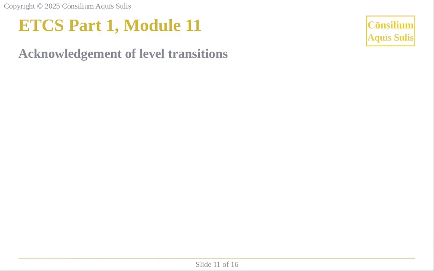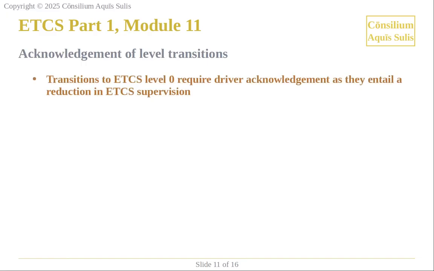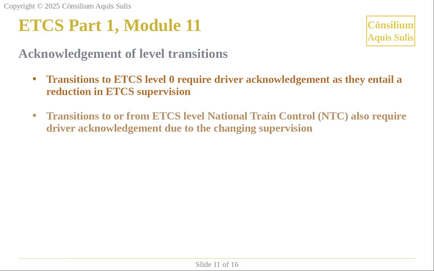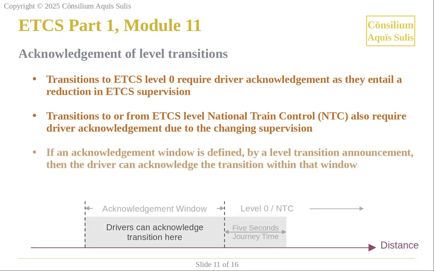Transitions to ETCS Level 0 require driver acknowledgement as they entail a reduction in ETCS supervision. Transitions to or from ETCS Level National Train Control also require driver acknowledgement due to the changing supervision. If an acknowledgement window is defined by a level transition announcement, then the driver can acknowledge the transition within that window.